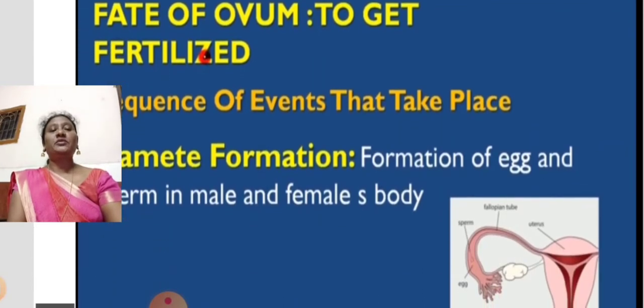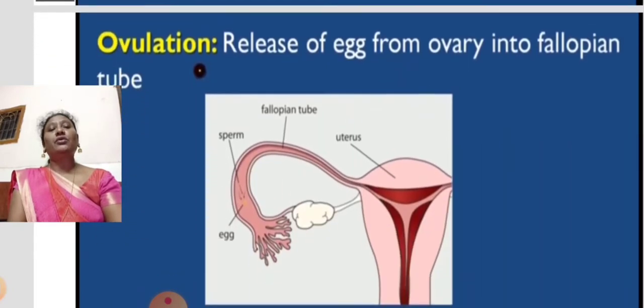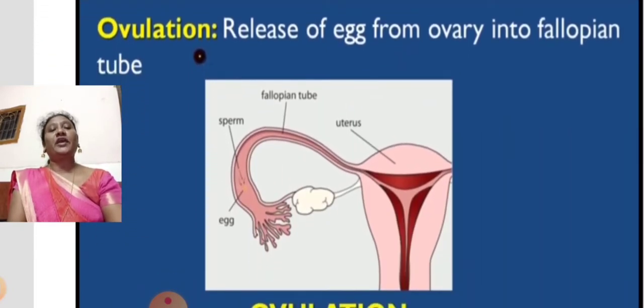We'll see what will be the fate of an ovum. To get fertilized, a sequence of events takes place. When the egg is formed and released, and with the male and female body, the ovum will be fertilized. First the event is fertilization. So ovulation is the release of the egg from the ovary into the fallopian tube.